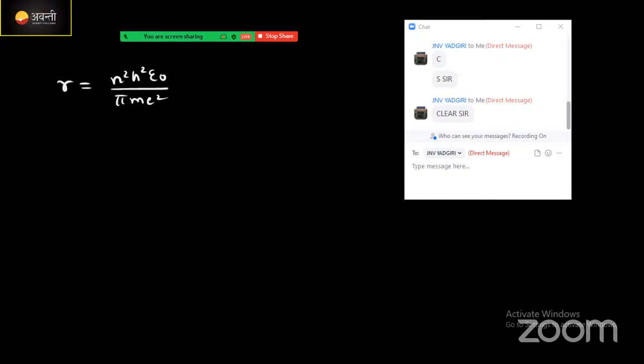Guys, h, epsilon naught, pi, m, e, these are all constants. Substitute these values here, you will get the r value around 0.53 times n square angstrom.